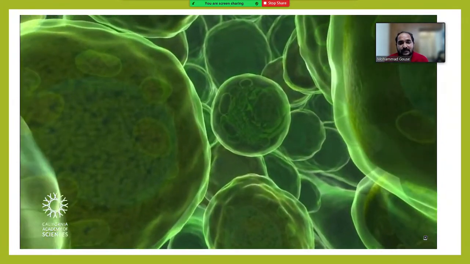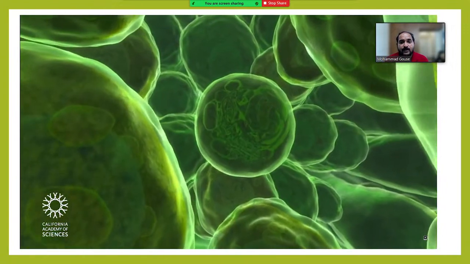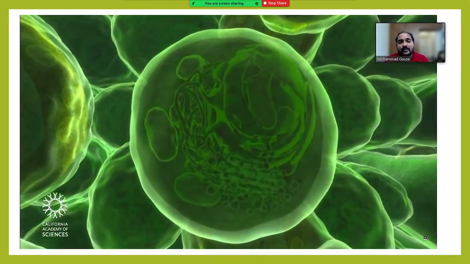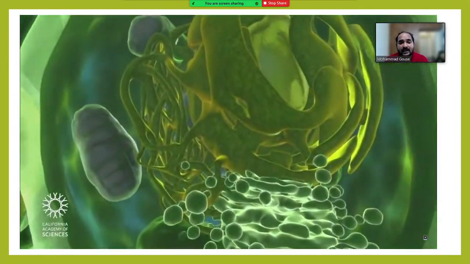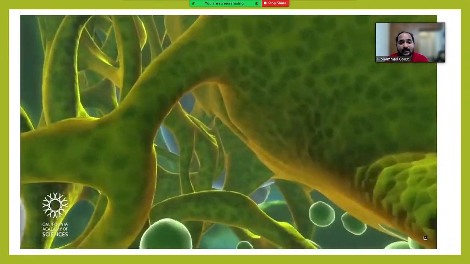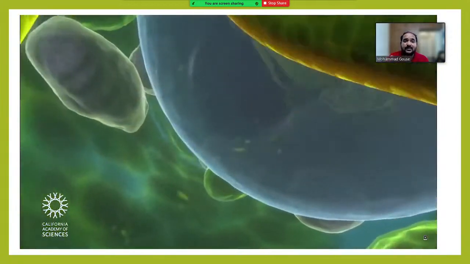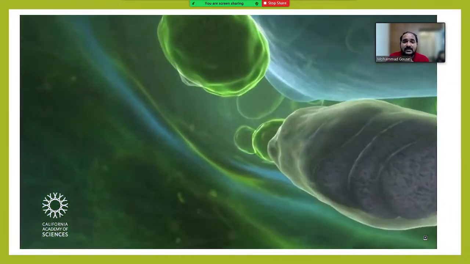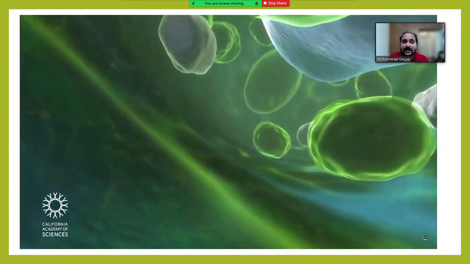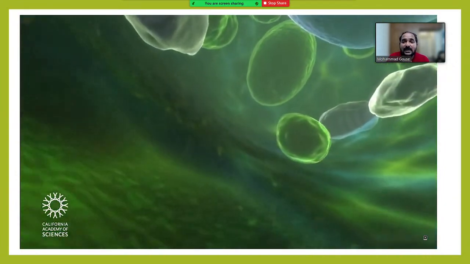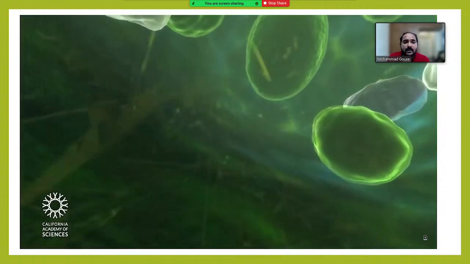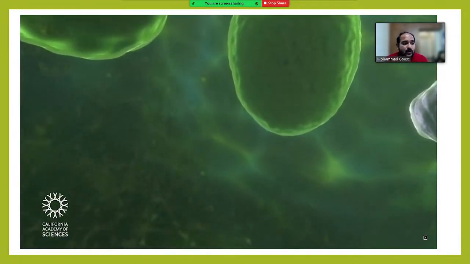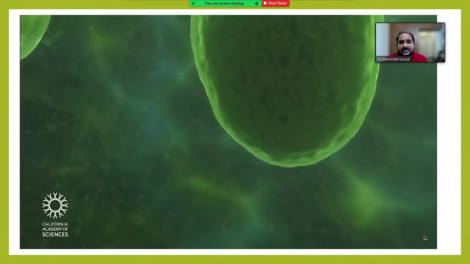We are moving towards the sponge cell, and the cells are demarcated. You can see various cell organelles here, like mitochondria, bundles of chloroplasts, the cytoskeleton, and the nucleus.